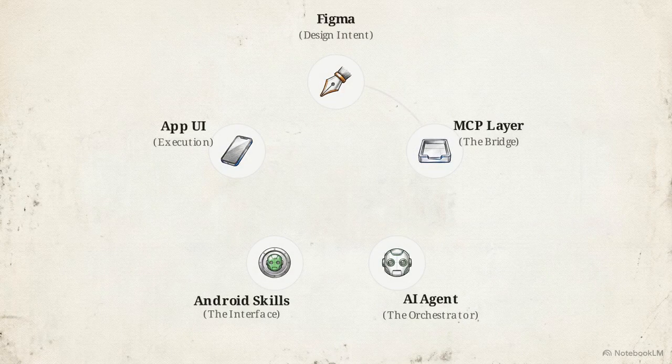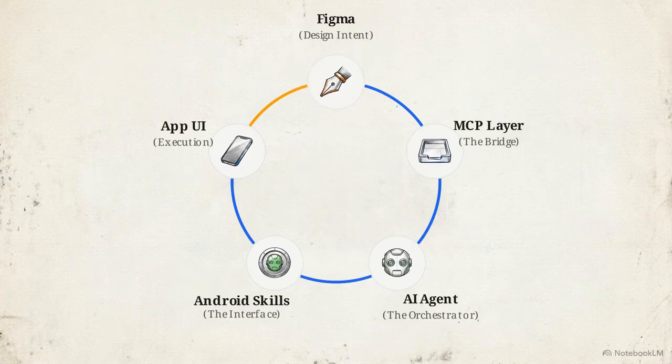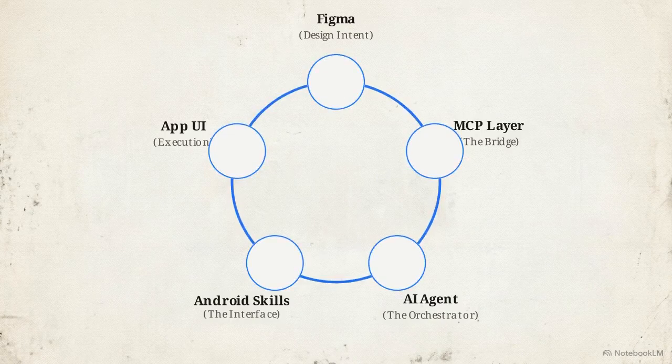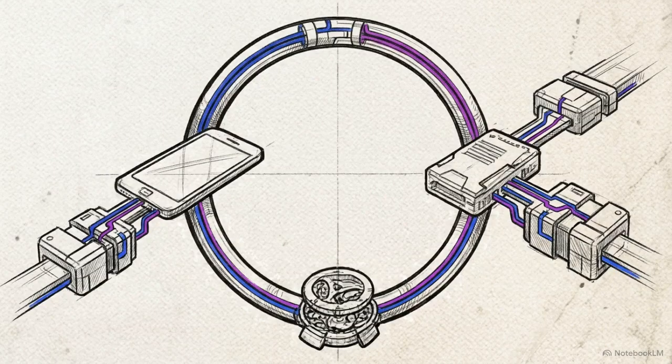This diagram connects these tools into a unified architecture. Figma intent flows to the MCP layer, passes to the AI agent, triggers Android skills, and executes in the UI. Application state and metrics feed bidirectionally back to design, replacing static mocks with direct synchronization. Development has decentralized, moving from an IDE bottleneck to a continuous, autonomous circuit.